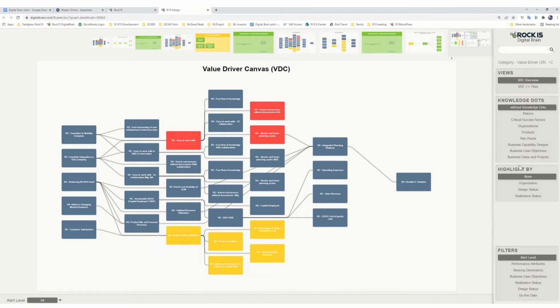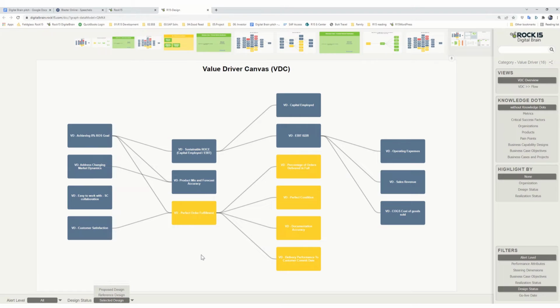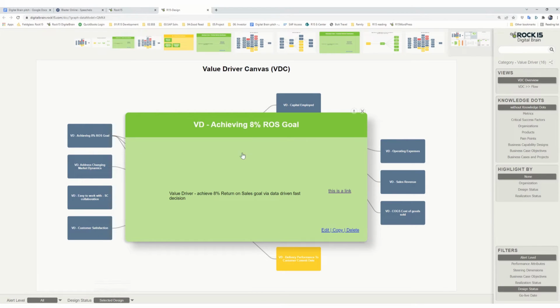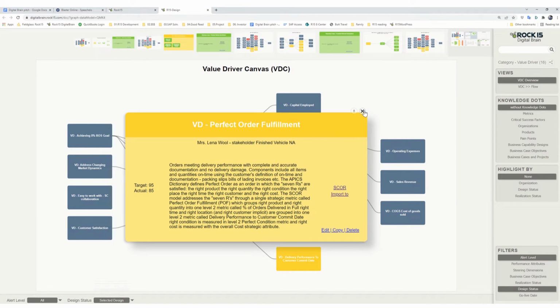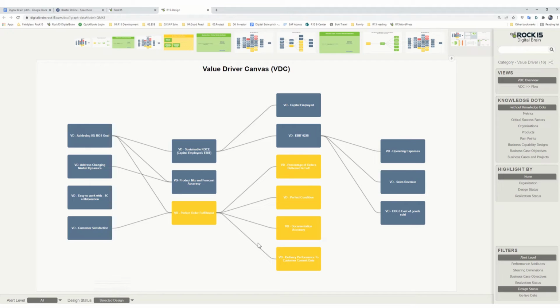Since there are too many cards here, let me filter out by the selected success definitions first. It shows what is success that everyone should have in common understanding. The corporate goal is to achieve 8% return on sales. The value can be achieved by the perfect order fulfillment. This is also defined by order delivered in full, delivery to the commit date, and document accuracy.